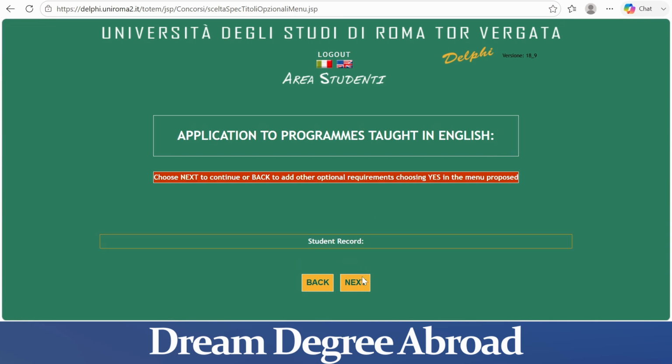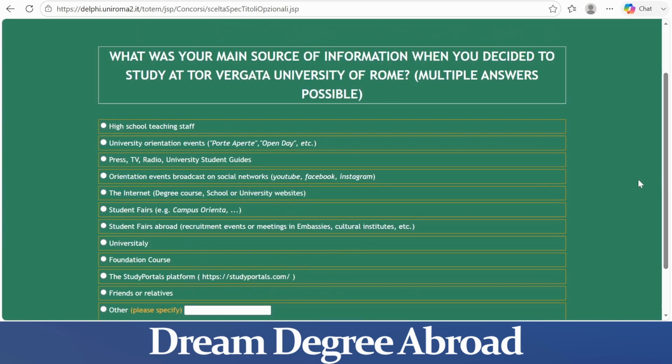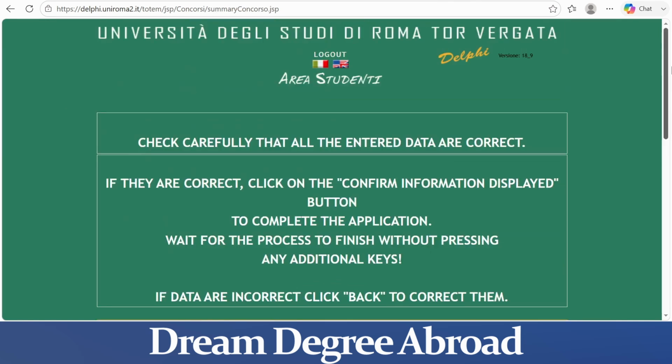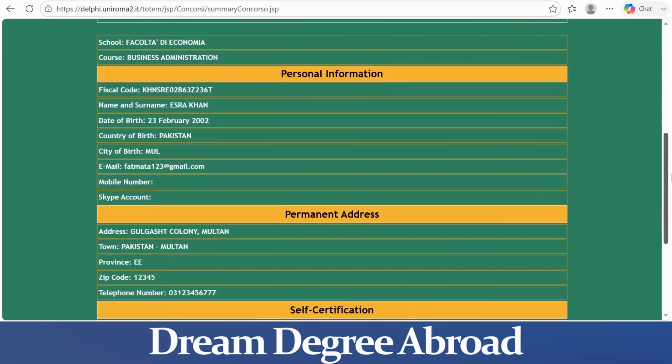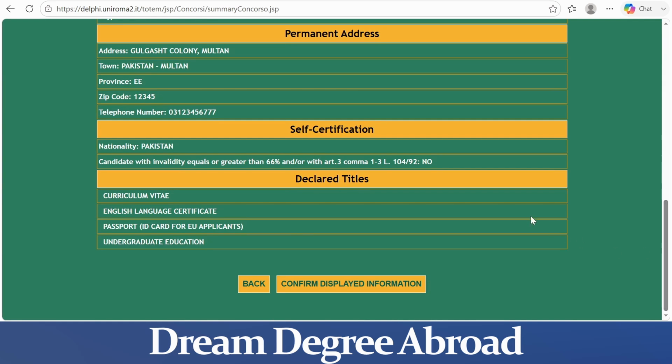Move to the next. Here tell the main source of information when you decided to study at University of Tor Vergata. So choose one option from where you heard about this university. After choosing, move to the next. Now you have completed all the steps of the application, and by scrolling down you can check your filled application, your personal information, permanent address, self-certification and declared titles. After checking all your information, you can submit your application by clicking on Confirm Displayed Information.